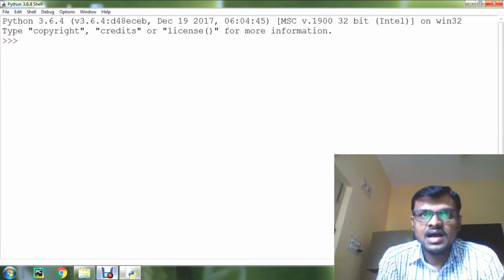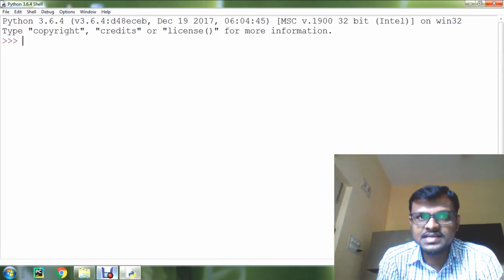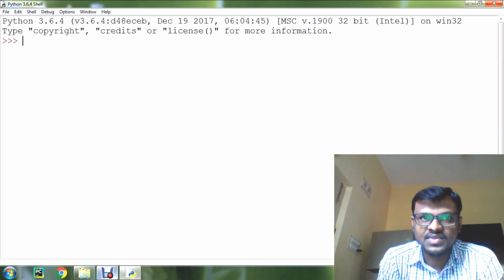Elements of a tuple are enclosed in parentheses, that is round brackets, and are separated by commas, as we know. Like lists and strings, elements of a tuple can be accessed using index values starting from 0. These are the basic things about tuples. So let us see how we can create tuples in Python.